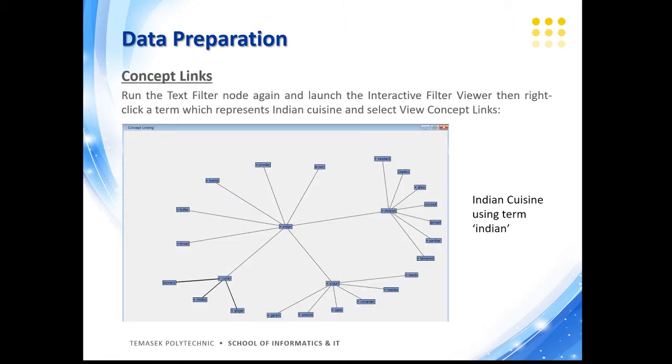Next, after running the text filter node again, we launch the interactive filter viewer, then right-click on the term which represents Indian cuisine and select view concept links. The concept link shows that the term Indian at the center is associated with cumin, which is in turn strongly associated with turmeric, chilies, and ginger, all of which are important ingredients in Indian cuisines.